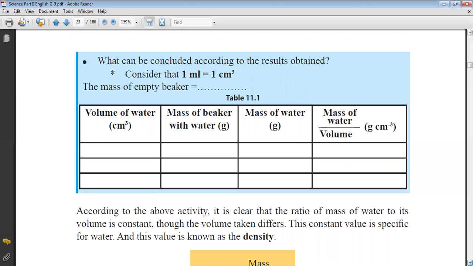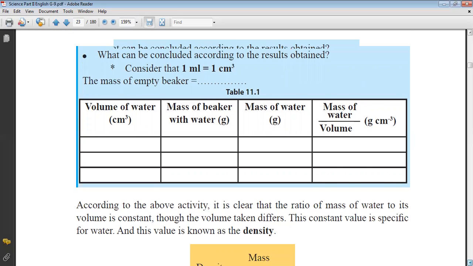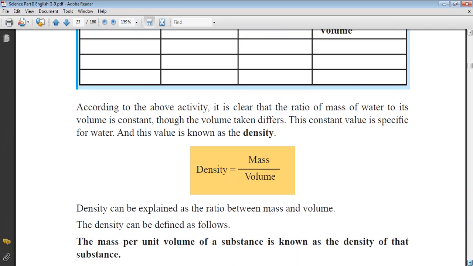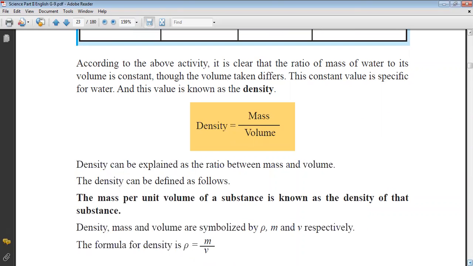According to the above activity, it is clear that the ratio of mass of water to its volume is constant. Though the volume taken differs, the constant value is specific for water, and this value is known as density. Density equals mass divided by volume. Density can be explained as the ratio between mass and volume. The density can be defined as follows: the mass per unit volume of a substance is known as the density of that substance. Density, mass, and volume are symbolized by ρ, m, and V.